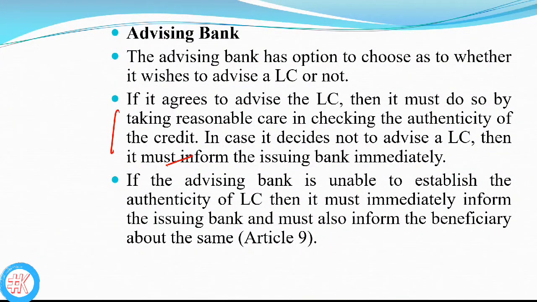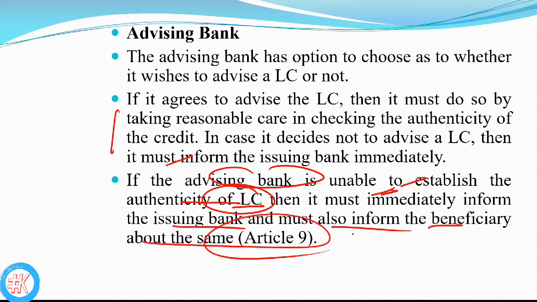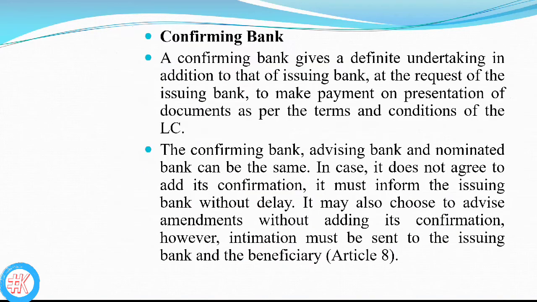If the advising bank is unable to establish the authenticity of the LC, then it must immediately inform the issuing bank and must inform the beneficiary about the same also. This is mentioned under Article 9.